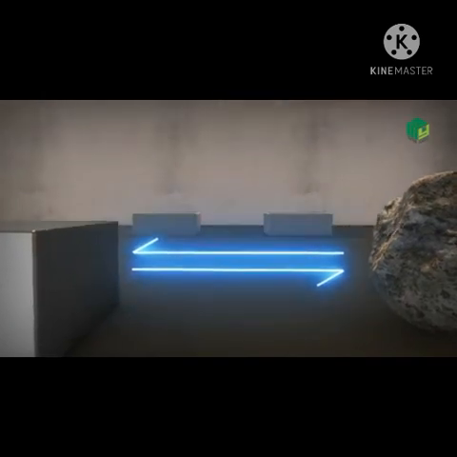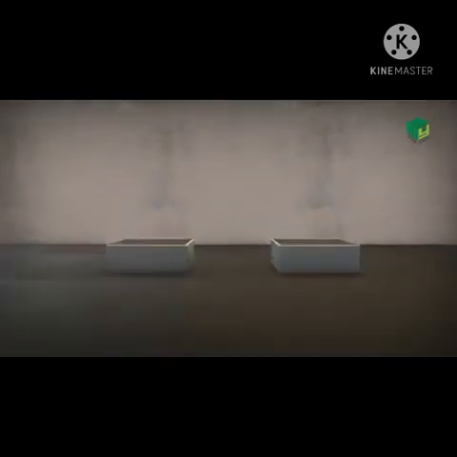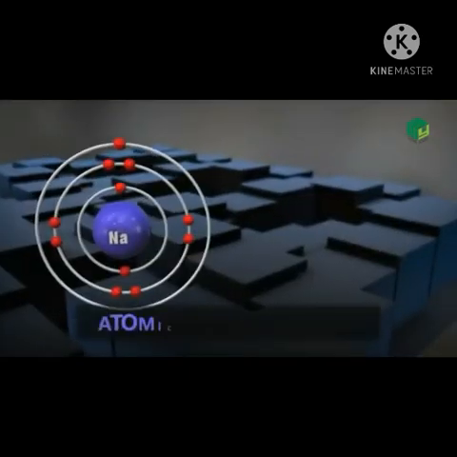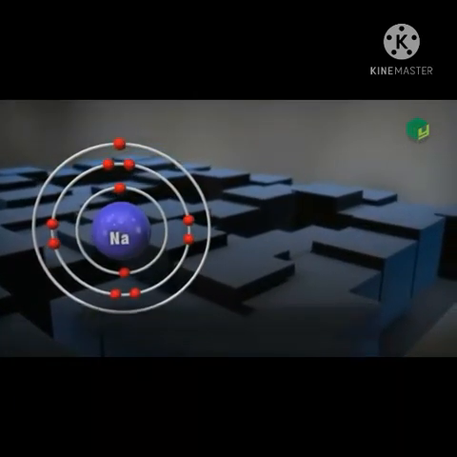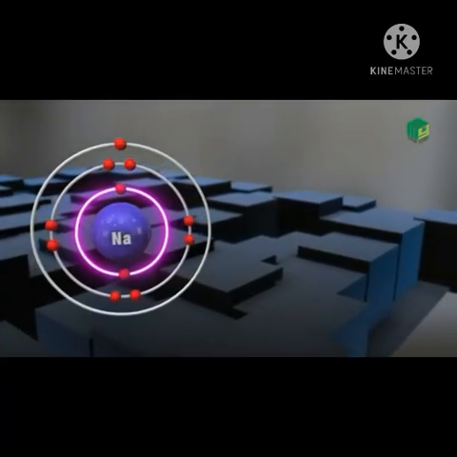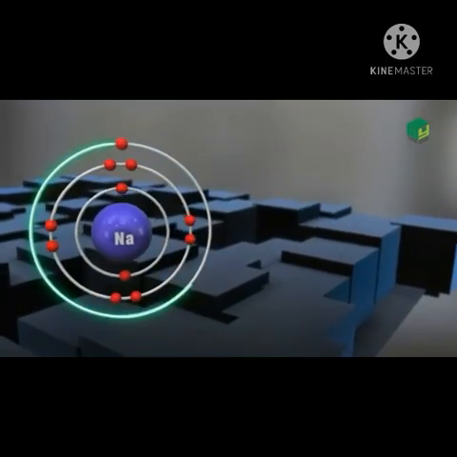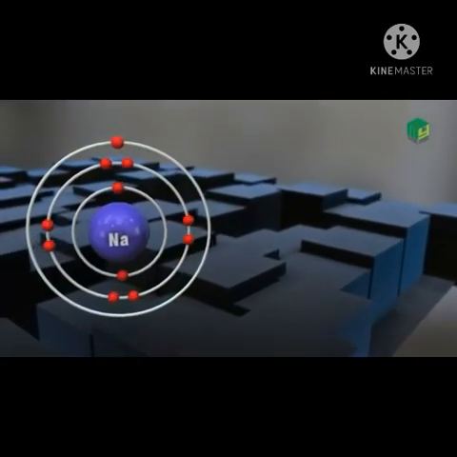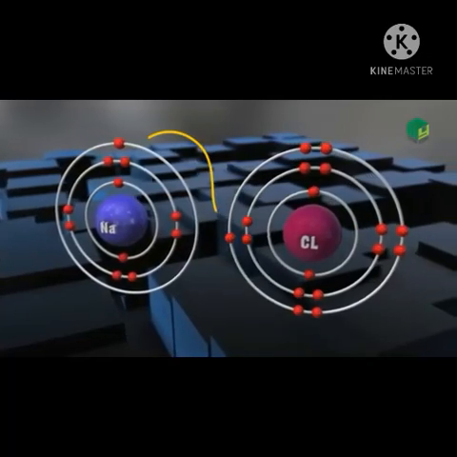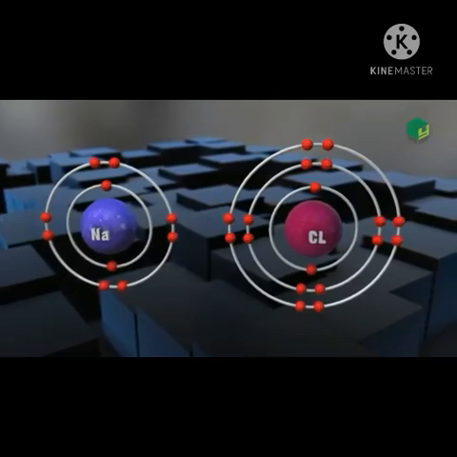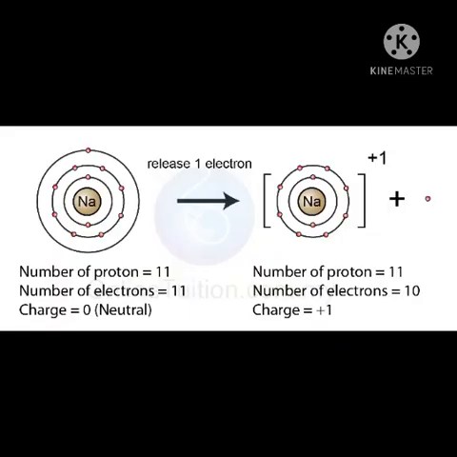Let's see how the compound sodium chloride is formed from the atoms of the constituent elements sodium and chlorine. The atomic number of sodium is 11. It has 2 electrons in the K shell, 8 electrons in the L shell, and only 1 electron in the outermost M shell. On loss of the valence electron from the M shell, the L shell of the sodium atom becomes the outermost shell. It has 8 electrons in it. Effectively, sodium attains an electron octet state.